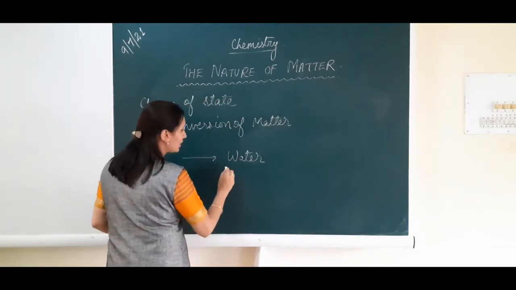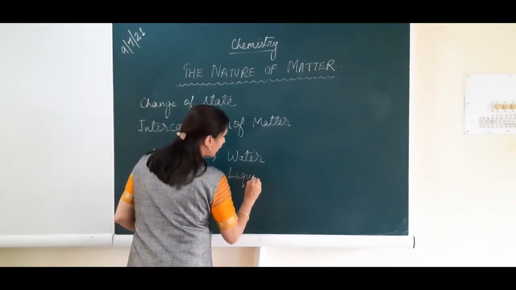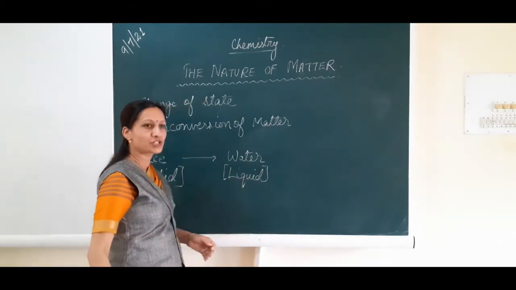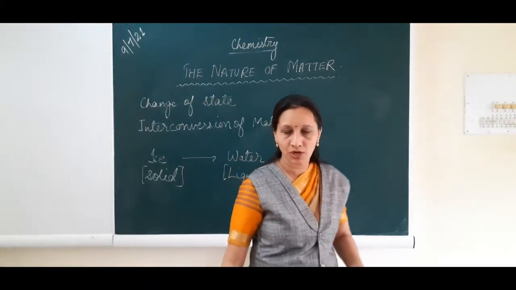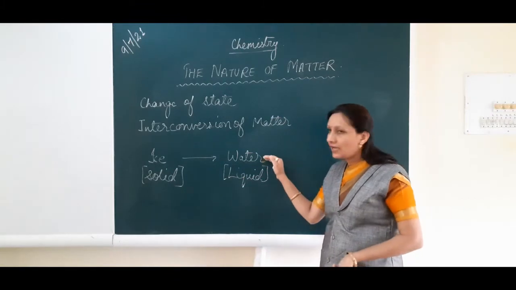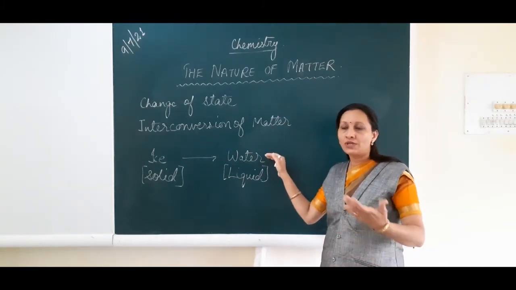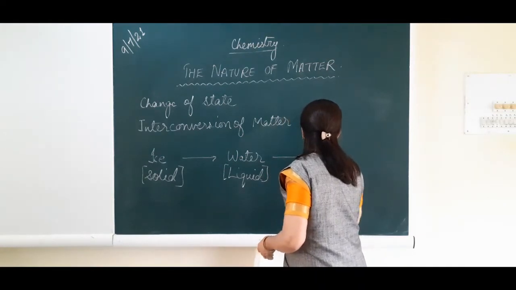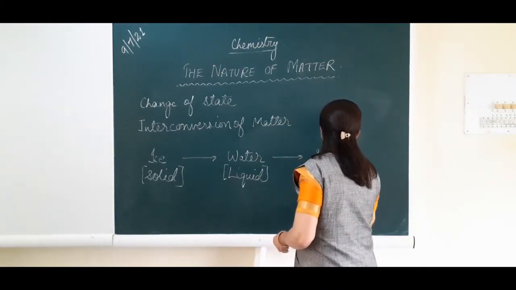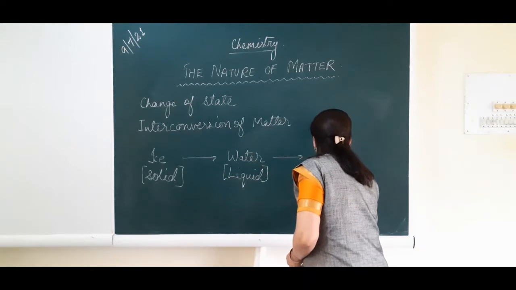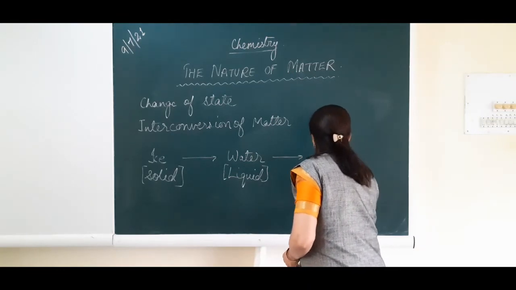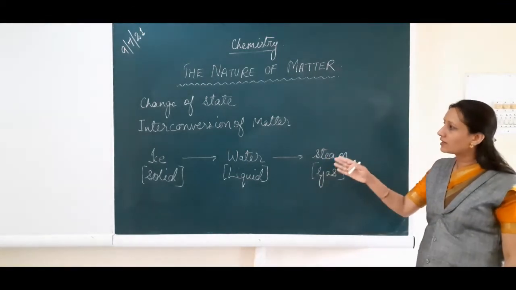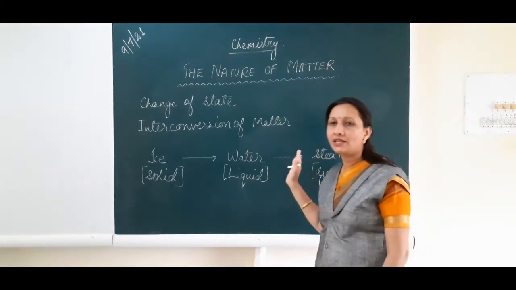Now what is this water? It is the liquid form of H2O. H2O is the chemical formula of water. Again, if this water is heated until it starts boiling, you will get steam. This steam is the gaseous state of matter. So this is how one state of matter can be converted into another state of matter.